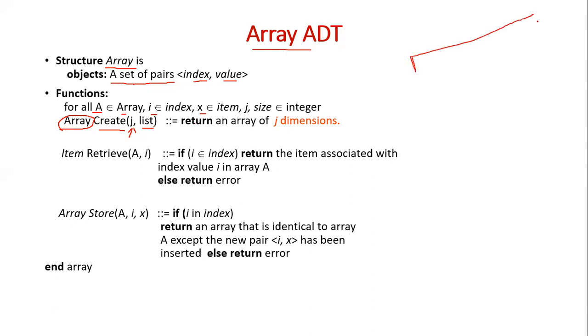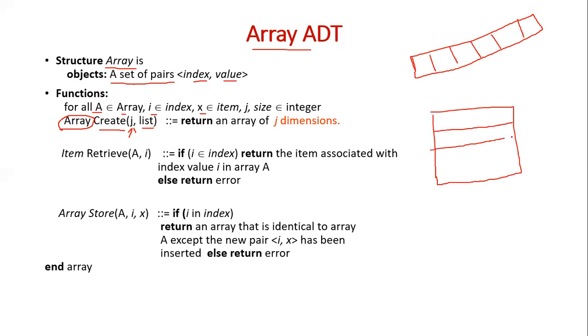So a one-dimensional array is something like this, which we have already discussed. It has some set of values. If it is a two-dimensional array, it is something like a matrix. It has a set of rows and a set of columns. Here j represents the dimension. What is the dimension of the array?